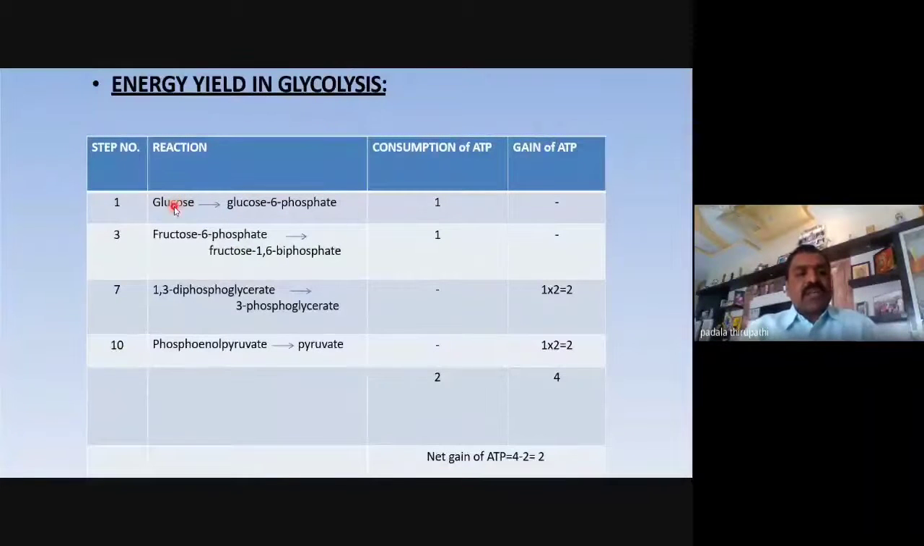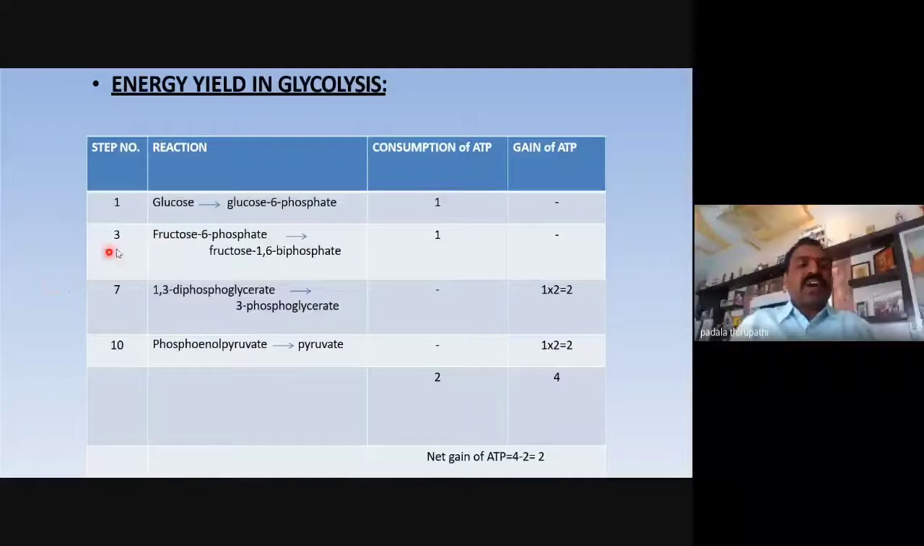In the first step, that is the phosphorylation, one glucose molecule is phosphorylated into glucose 6-phosphate, and one ATP is consumed. So the net gain of ATP is 0. Is it clear? Amma, am I audible? Yes, sir. So in the first step, glucose forms glucose 6-phosphate. That is the phosphorylation step. So one ATP is consumed and the net ATP is 0.